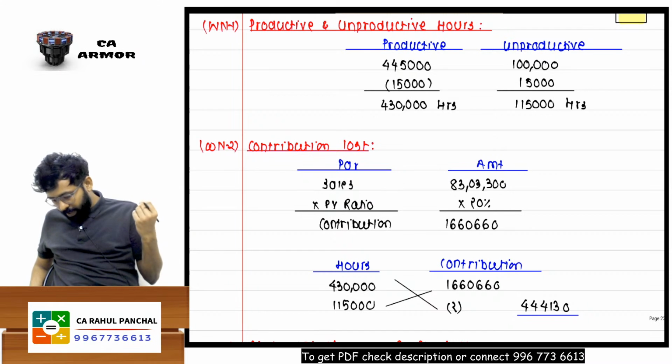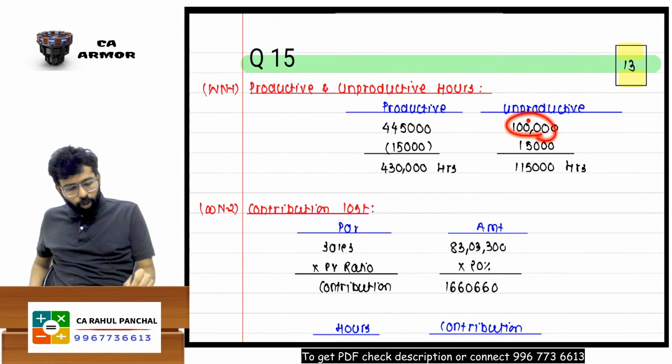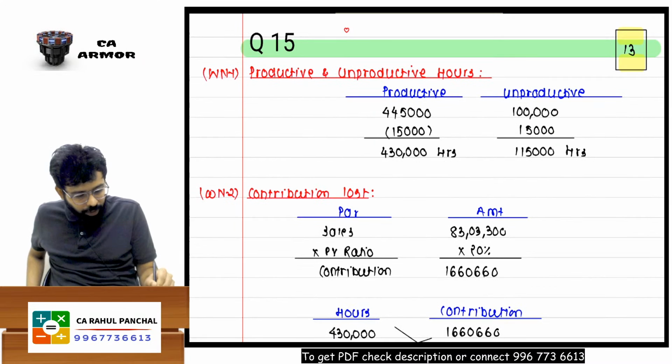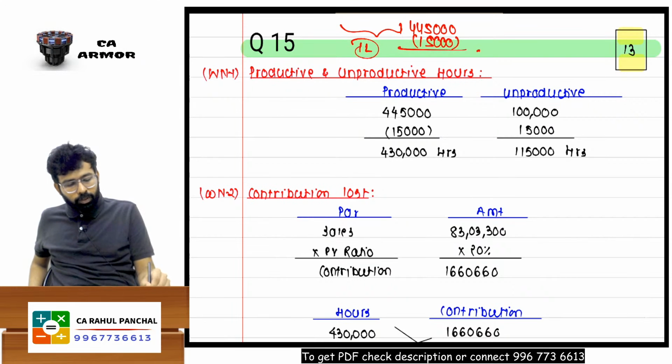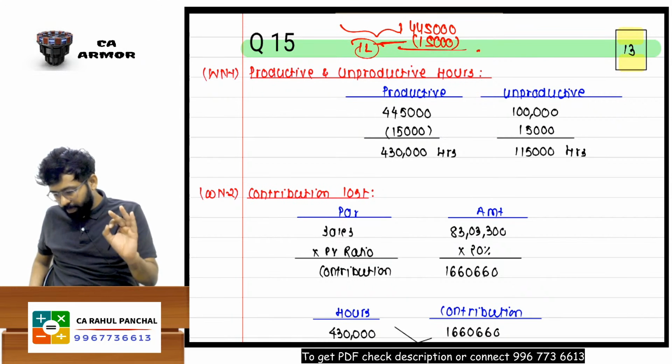No, this 1 lakh does not include this. I am saying there was a delay of 1 lakh hours. Then we have hired our workers and they have worked for 415. And there is a training which has 15,000 unproductive hours. So unproductive is this only. I hope that is understood.